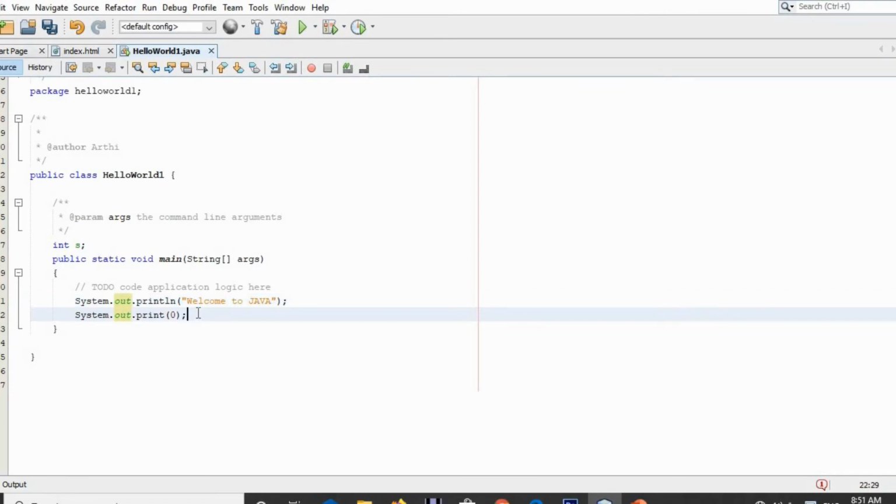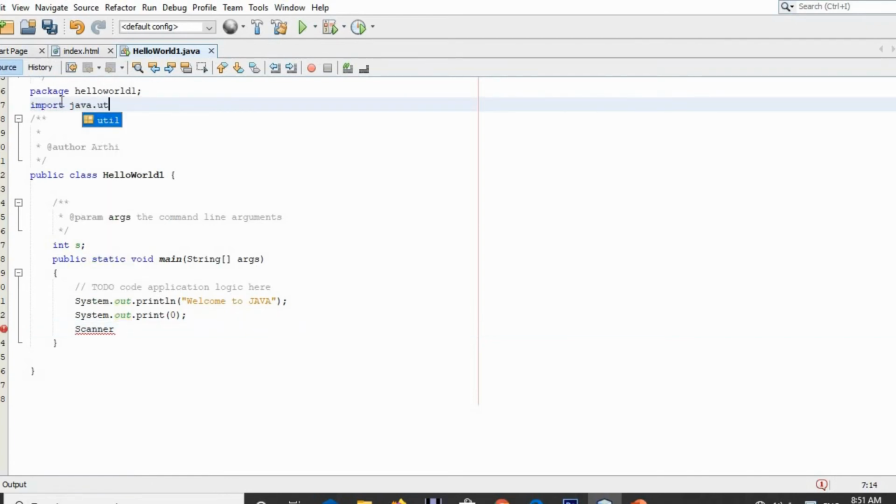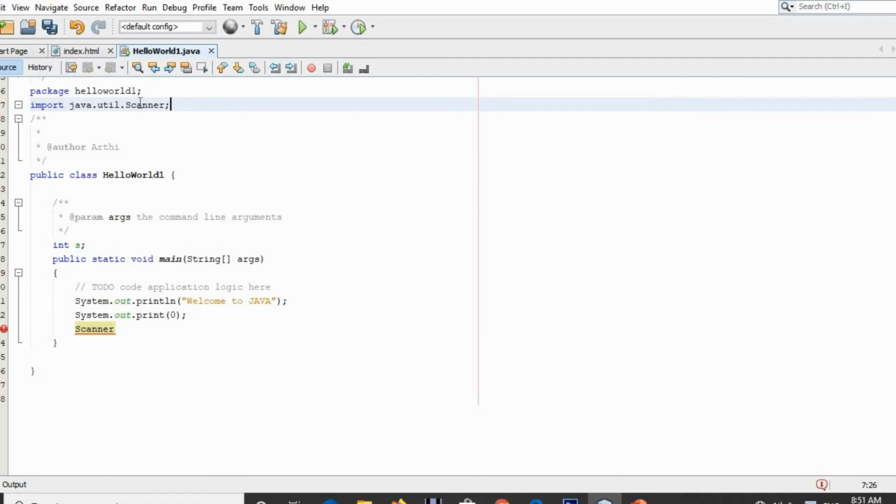To read a value from the user, we need to include a built-in class called Scanner, which is available in the package java.util. Here util is our package. Inside it is a class called Scanner, which is responsible for reading a value from the user. To include a built-in package in your program, you should use the keyword import followed by the package. Here we have used java.util.Scanner, which will import the class Scanner.